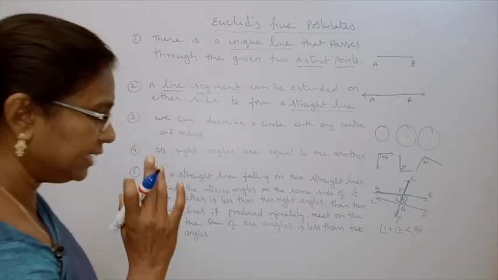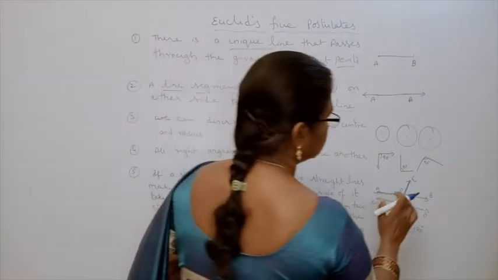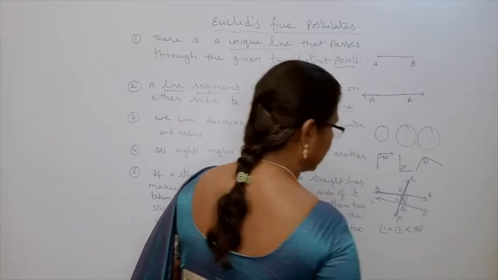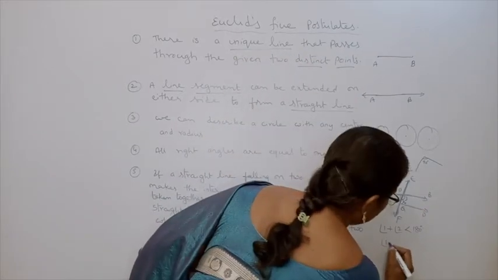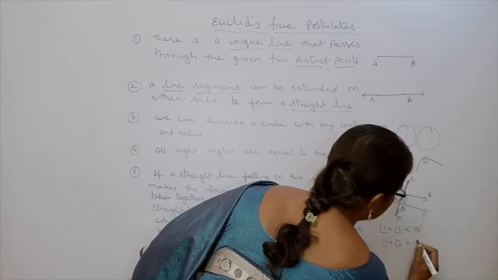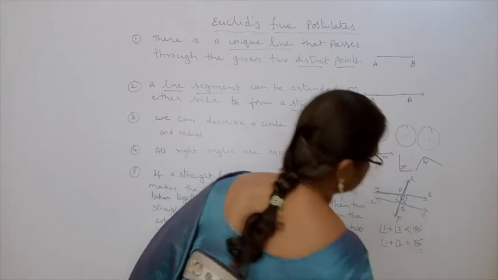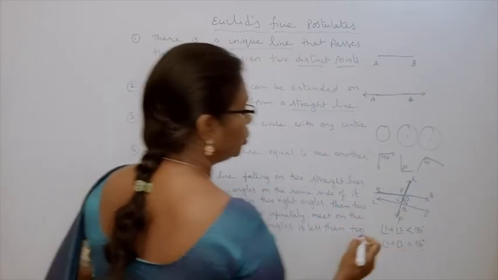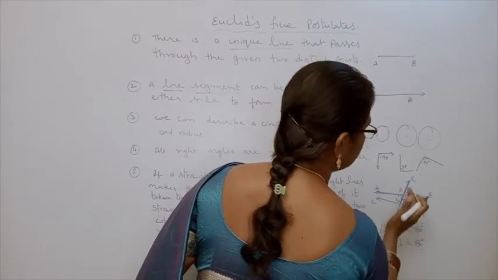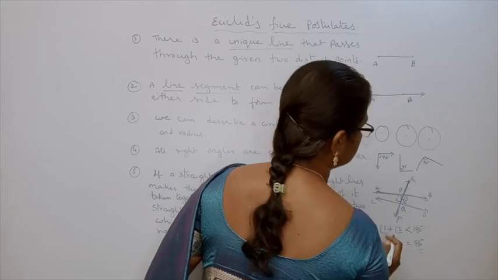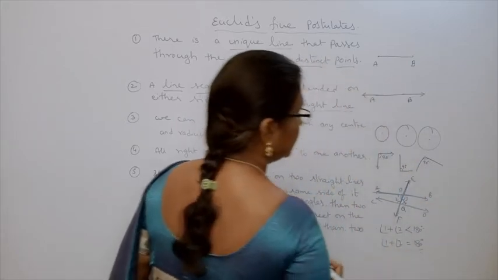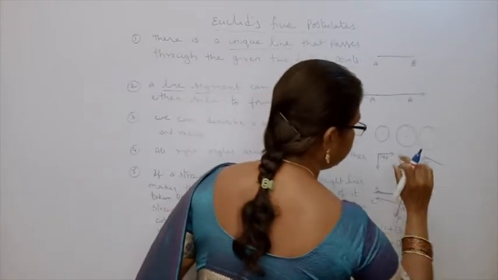Now, if they do not intersect, suppose the sum of angles is not less than 180. If angle 1 plus angle 2 is equal to 180, they never meet. Those two lines become parallel. If the interior angles on the same side of the transversal are 180 degree, then both the lines will become parallel.